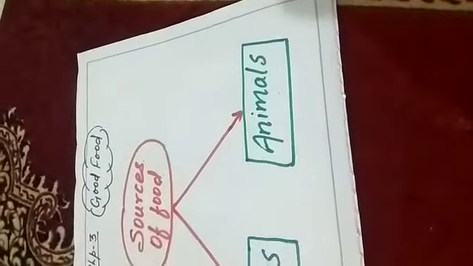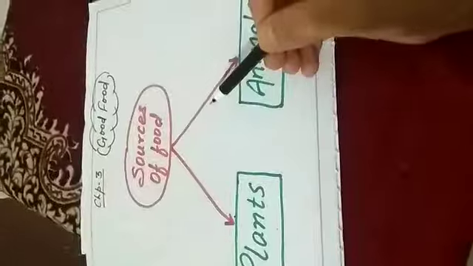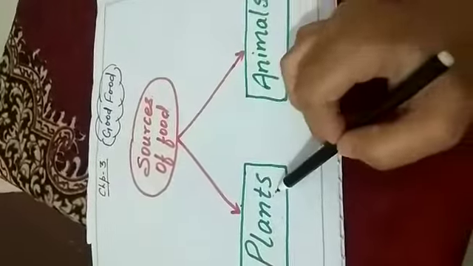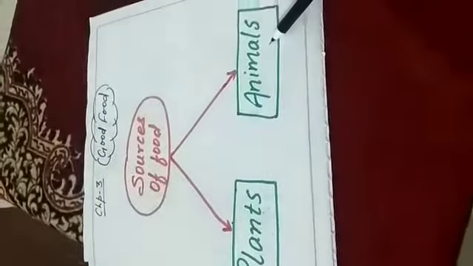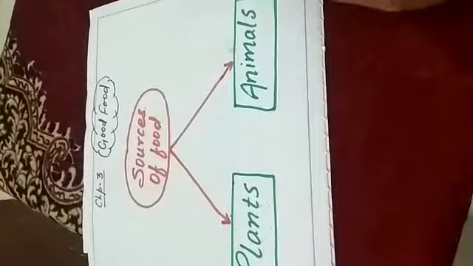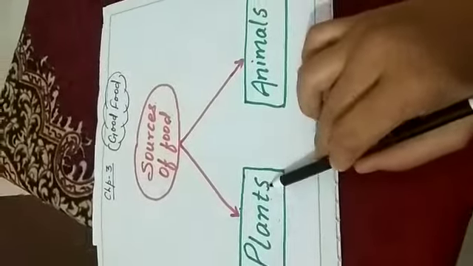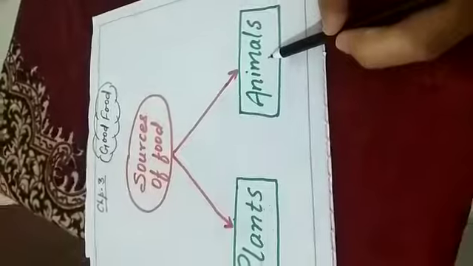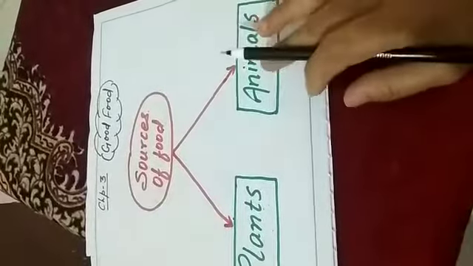So if we talk about what the sources of food are, then there are two sources of food. The first is plants and the second is animals. It means we get food from two things, plants and animals. So this is all about sources of food.